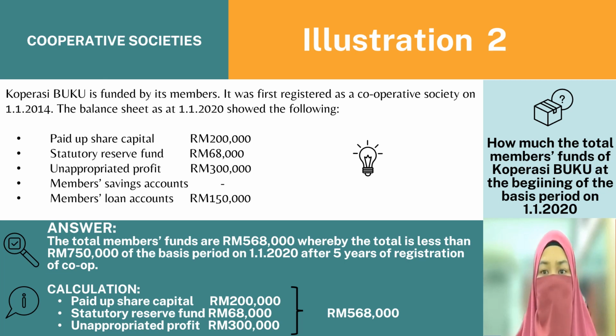Referring to the 5 items given, we identify which does not fall under members fund. Of course, the members loan account of 150,000 does not. Then we total up the amount: 200,000 plus 68,000 plus 300,000. So the total members fund is 568,000. It is less than 750,000. Therefore, the total members fund of Koperasi Buku at the beginning of the basis period on 1st January 2020 is below the limit, and it will be exempted for year of assessment 2020.